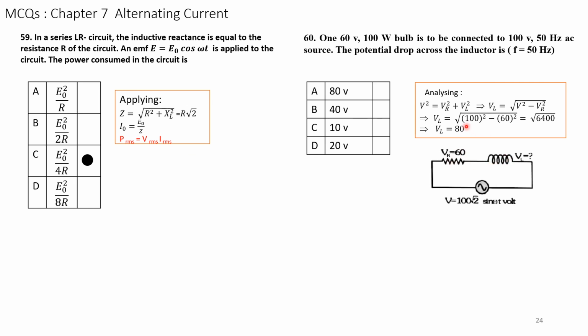So analyzing, we get V square is equal to VR square plus VL square.